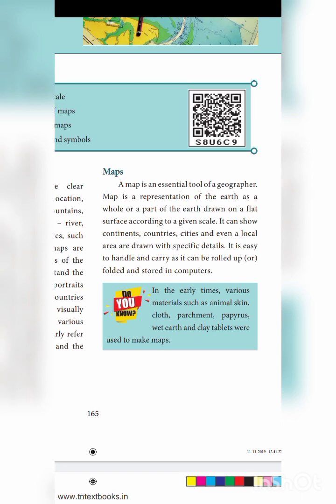So, see that continents will be there, countries will be there, cities will be there, local area also you can see in a map. For example, in a Coimbatore district map, they will give Gandhipuram, Town Hall, and then Vadamadurai, Tudiyalur, Karnuvai, all those places will be there in a local map.